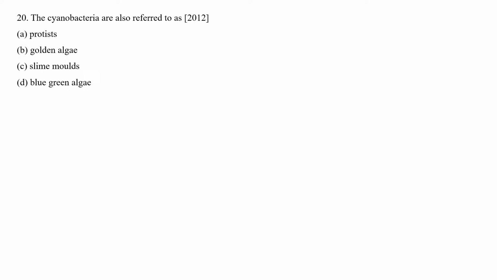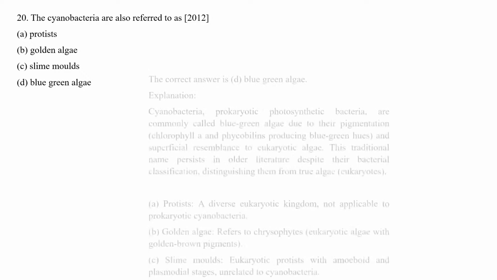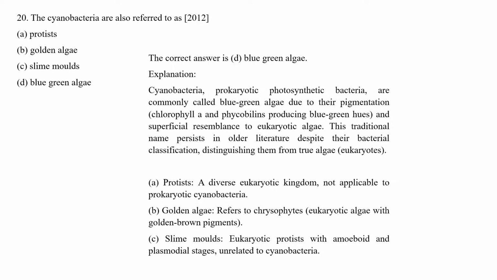Another question: the cyanobacteria are also referred to as: option A protists, golden algae, slime molds, and blue-green algae. The correct answer is blue-green algae. Cyanobacteria are a kind of prokaryote able to photosynthesize and are commonly called blue-green algae for their pigmentation.